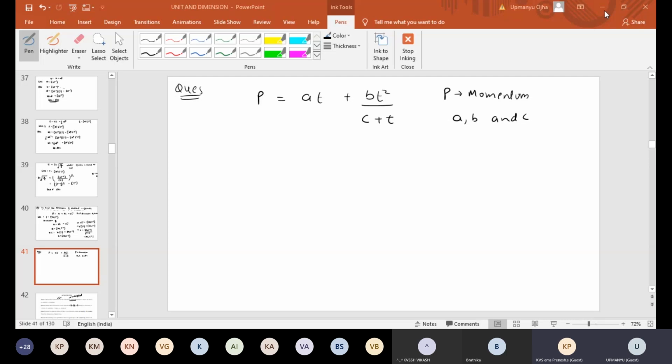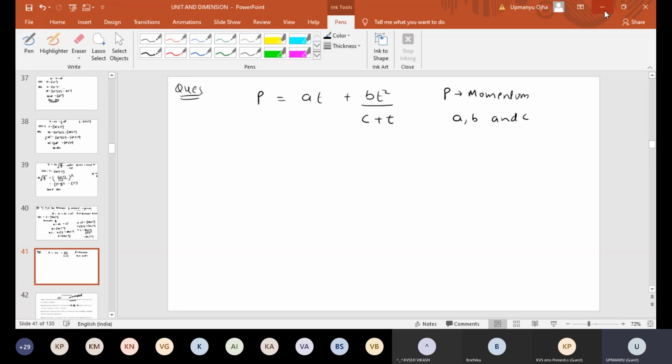Okay, so the question is that we have one equation: P is equal to AT plus BT square by C plus T, where P is the momentum. Can you find the dimension of A, B, and C? P is the momentum, so we need to find the dimension of AT plus BT square, A, B, and C.